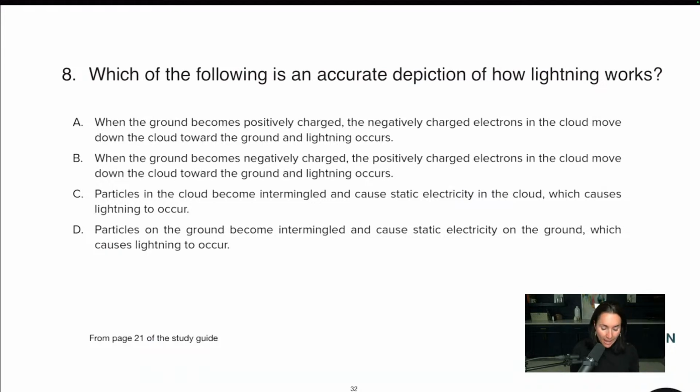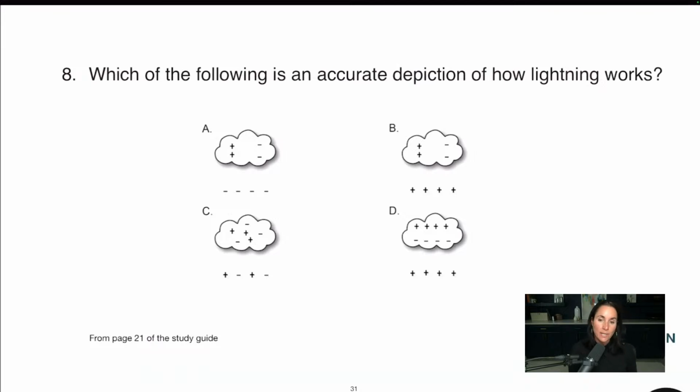Which of the following is an accurate depiction of how lightning works? All right, so basically what happens with lightning, and again, I am making this very, very simple. There's a lot that goes on. We're talking elementary ed. We're just trying to explain it. And again, I'm not a PhD in physics.